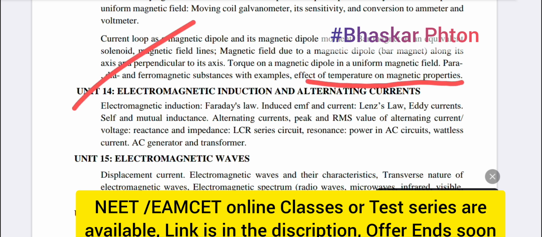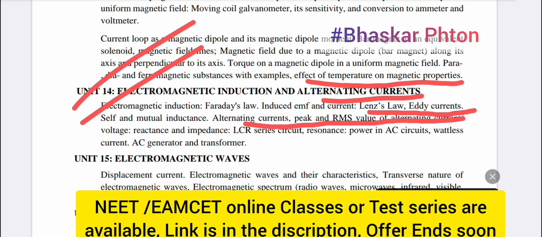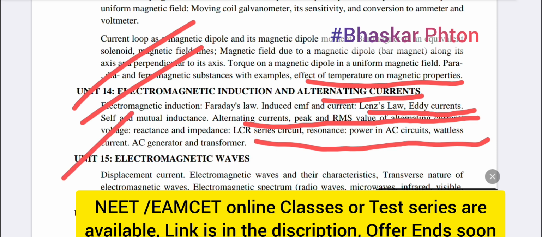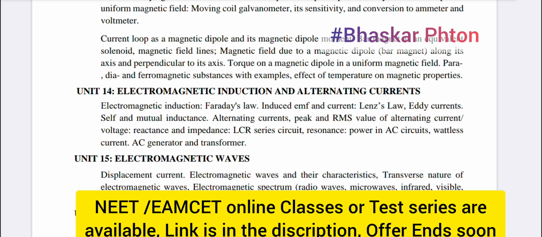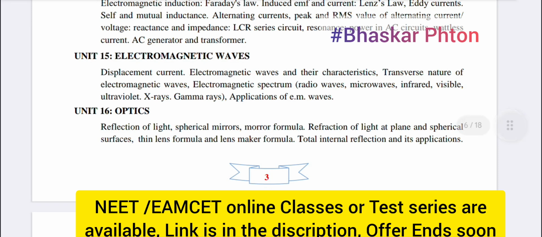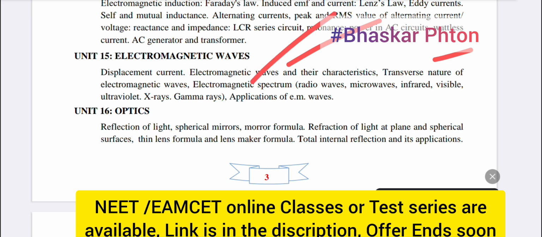So electromagnetic induction and alternating currents. Electromagnetic induction: Faraday's law, Lenz's law, eddy current, alternating currents, peak, RMS, LCR, resonance, power in AC circuits, electromagnetic waves. In electromagnetic waves, so displacement current, electromagnetic waves and their characteristics, transverse nature of electromagnetic waves, electromagnetic spectrum.